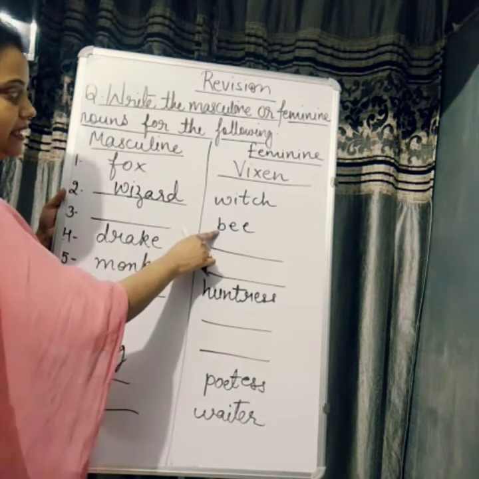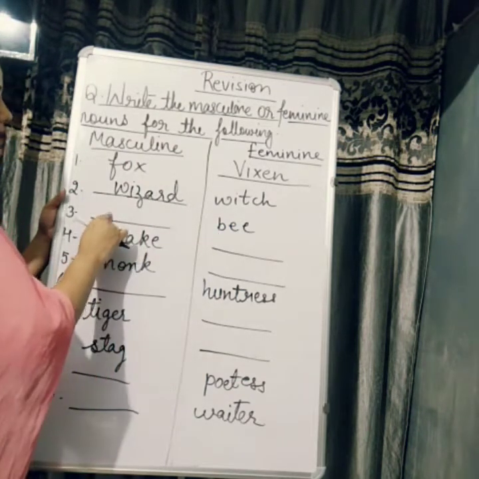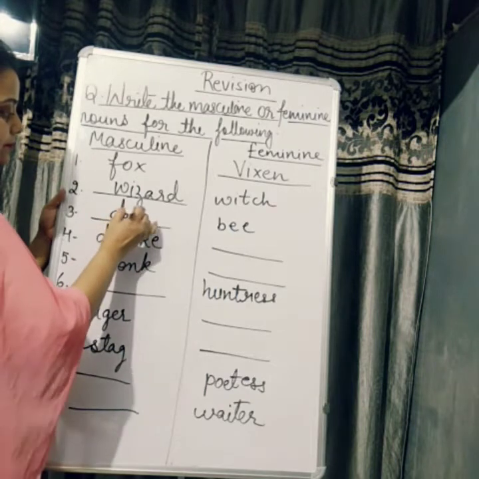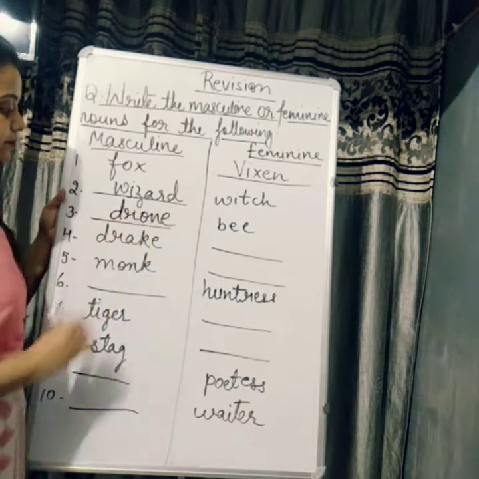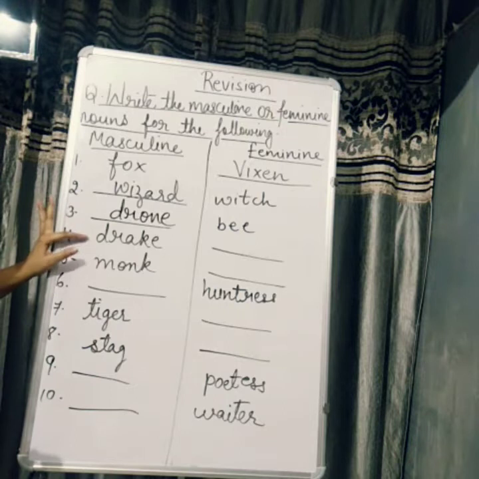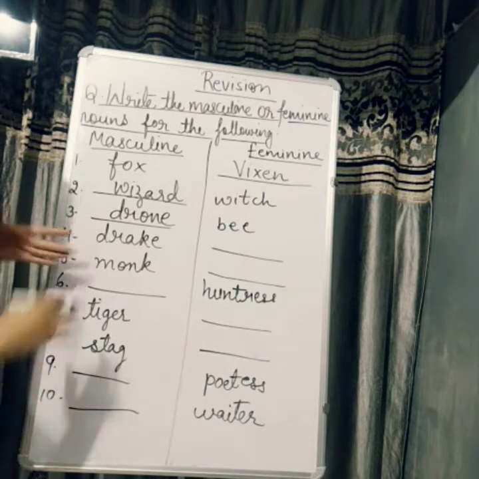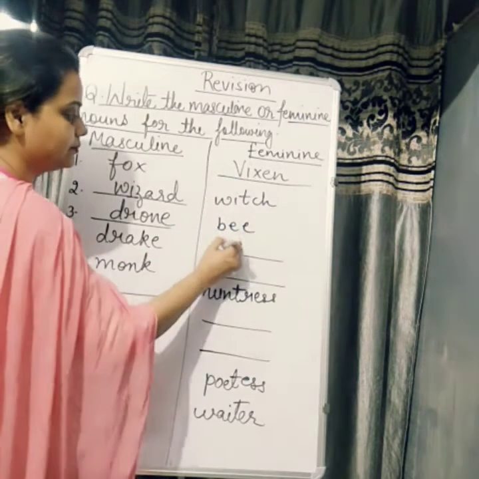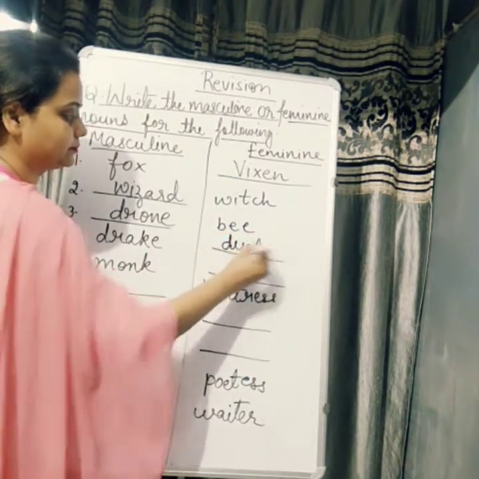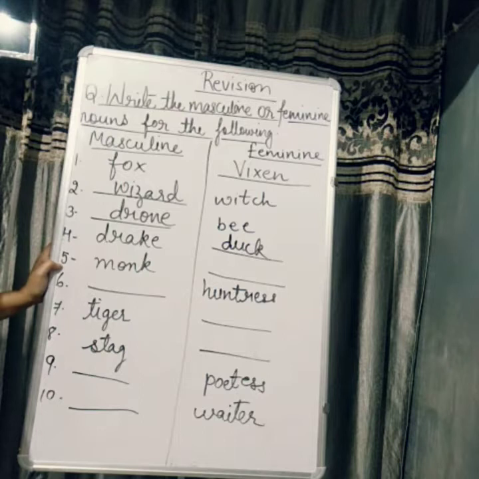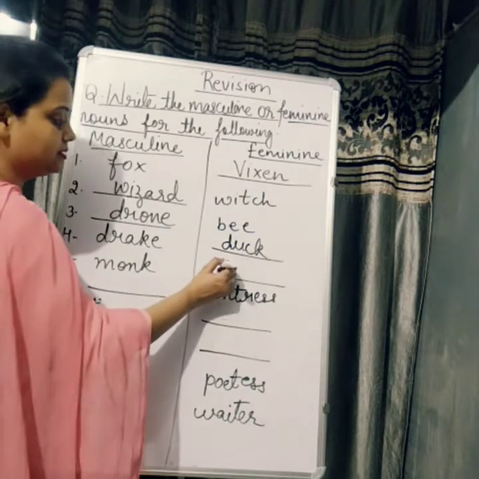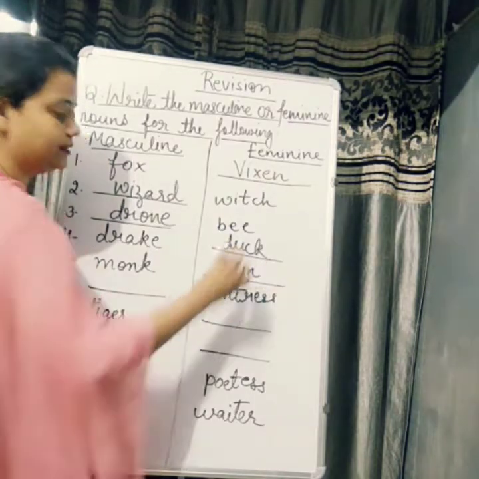Then bee is a feminine, its male is drone. Fourth one is drake. So drake is a male duck, so the female is duck, right? Fifth one is monk. What is the feminine of monk? It is nun.